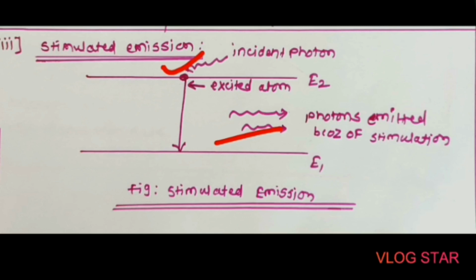So one input photon causes the emission of two photons and the light amplification takes place. This procedure can be seen in this figure, stimulated emission, and these two photons are the same in phase and are traveling in the same direction.